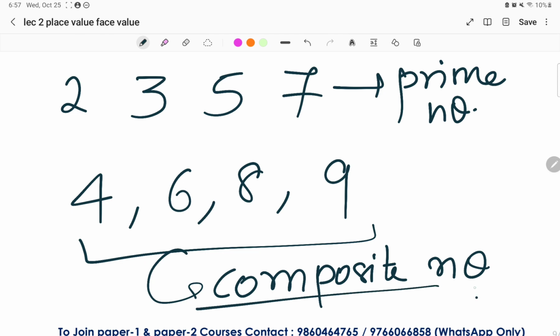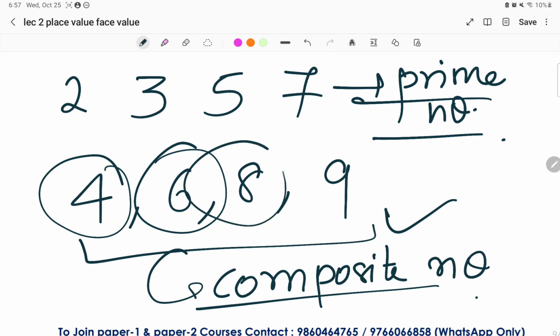So there is just a single difference between prime numbers and composite numbers. Prime numbers have only 2 factors. Composite numbers have more than 2 factors. So numbers like 4, 6, 9, 8, 10 are composite. 11 is a prime number. 12 is a composite number. 13 is a prime number. 14, 15 are composite numbers. 16 is also a composite number. 17 is a prime number. 18 is composite. 19 is prime, and so on. You have to understand this.